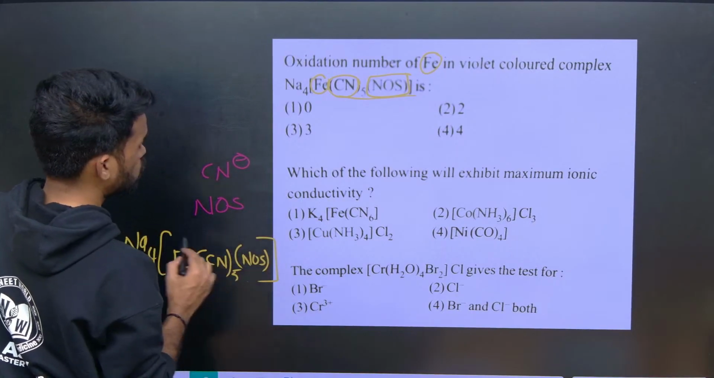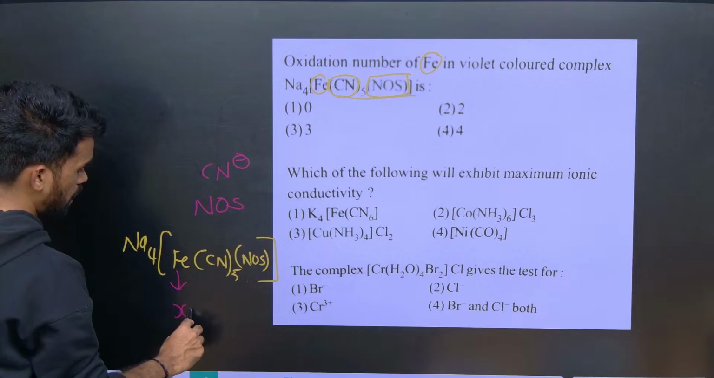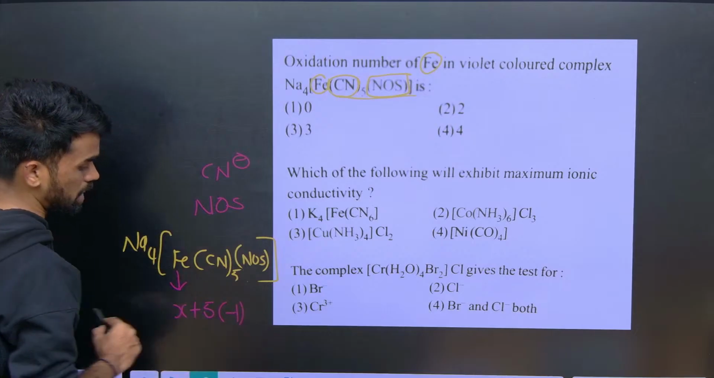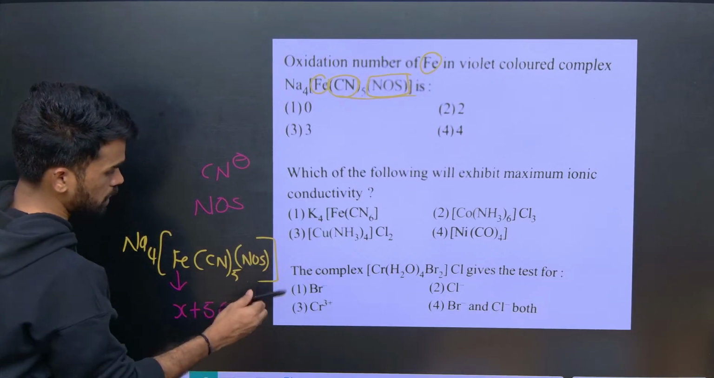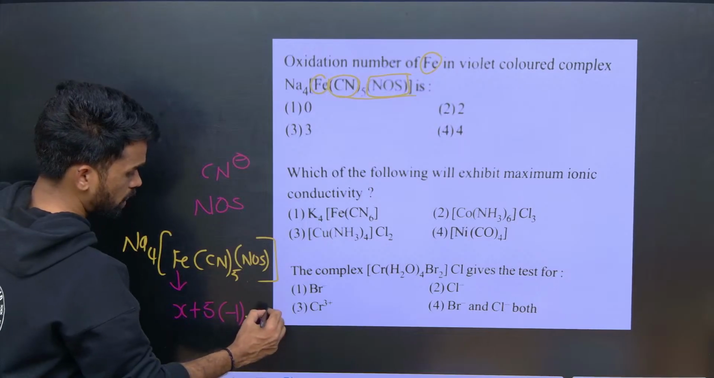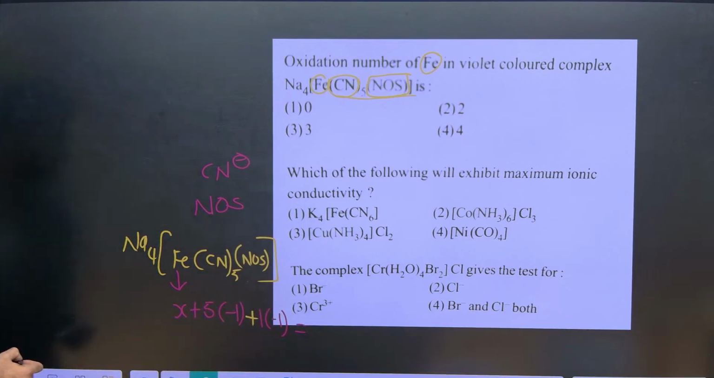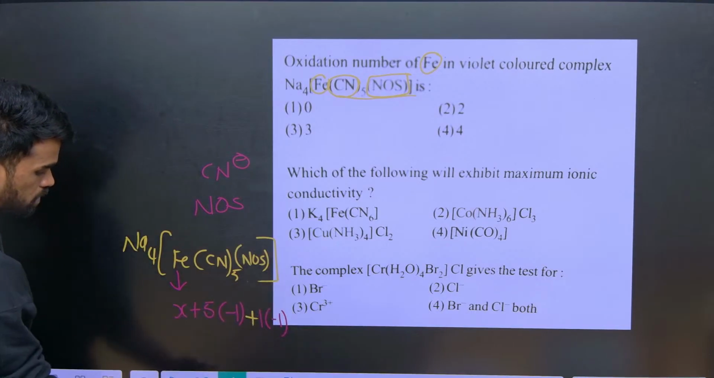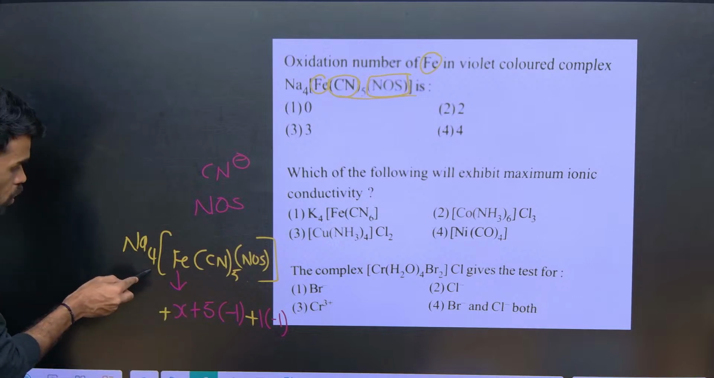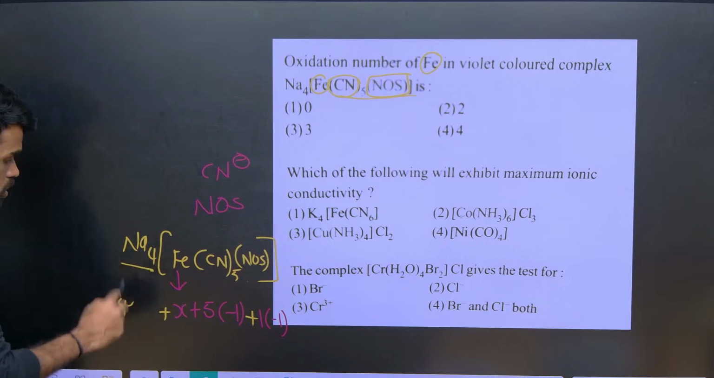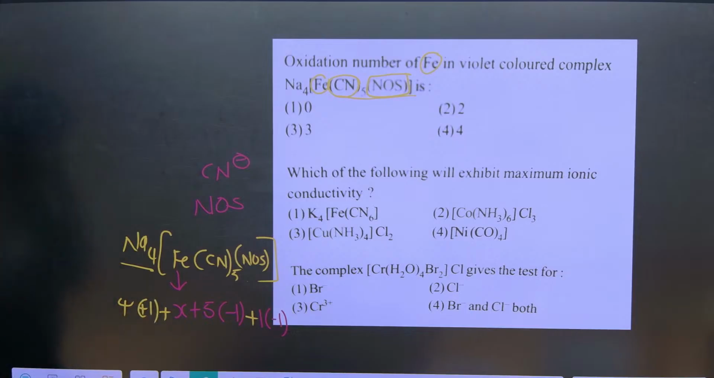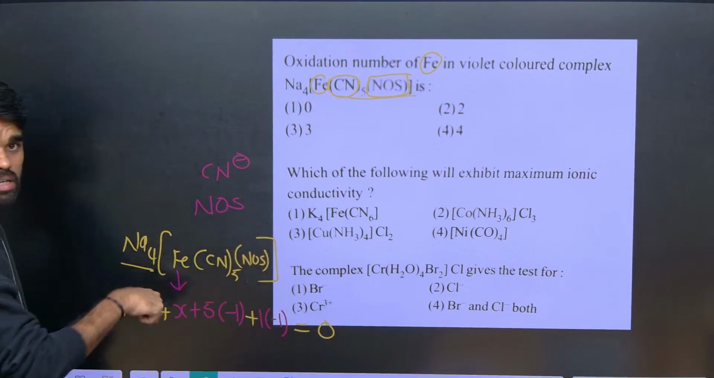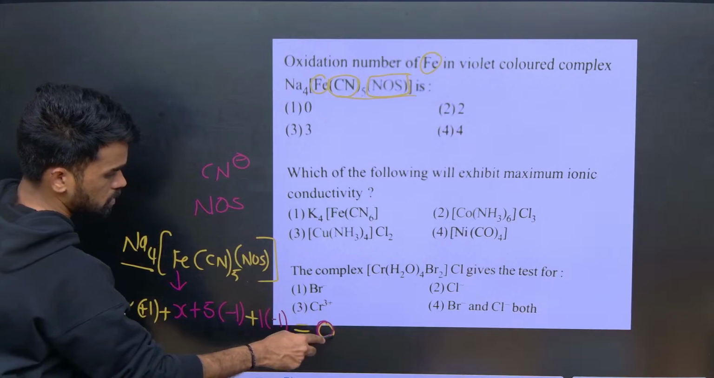This is 5 times. So let us take X for iron, and 5 cyanides, each with minus 1 charge, plus NOS, which is also a negatively charged ligand, 1 into minus 1. In order to make it equal to 0, here I am adding plus. How many sodium atoms are there? 4 sodium atoms, so 4 into plus 1 for each sodium, an alkali metal. Therefore the overall metal complex is neutral, so equals 0.